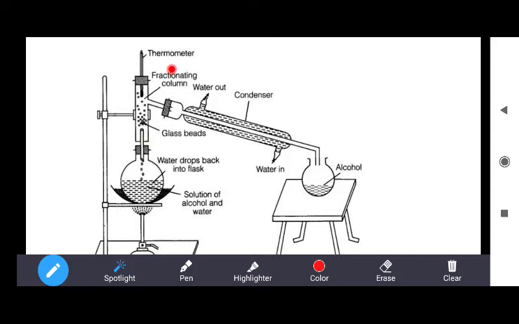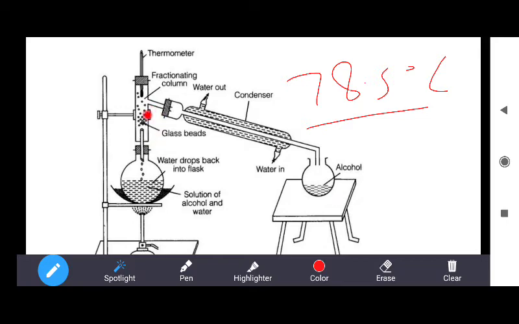So when the temperature of this column becomes 78.5 degrees Celsius, the vapors of ethanol do not condense on the wall of this column and go through this condenser to collect in the receiver. So this is the method.